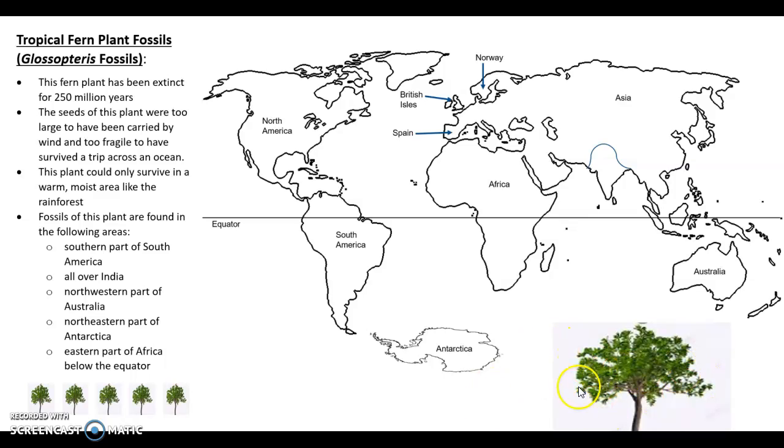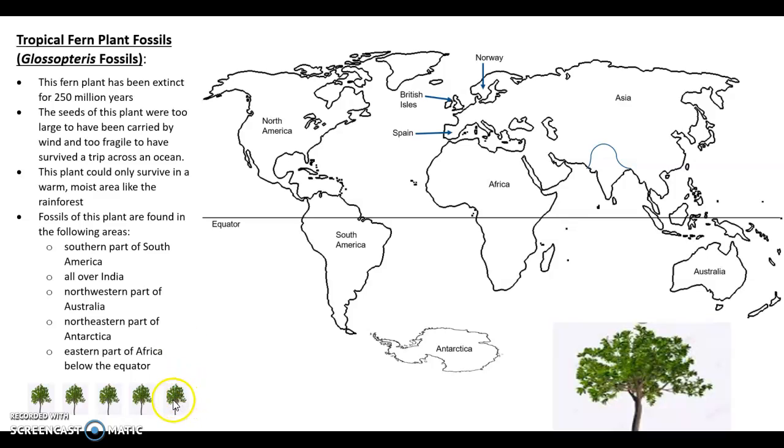So this is one piece of evidence that was seen. It's a fossil. It's basically a fern fossil. And it's been extinct for 250 million years. The seed of the plant was too large to have been carried by wind. It also couldn't have been carried by the ocean waters or birds or anything like that. The plant only survives in warm, moist areas like a rainforest. However, fossils of this plant can be found in the following areas: southern part of South America, all over India, western part of Australia, northern part of Antarctica, below the equator, etc.